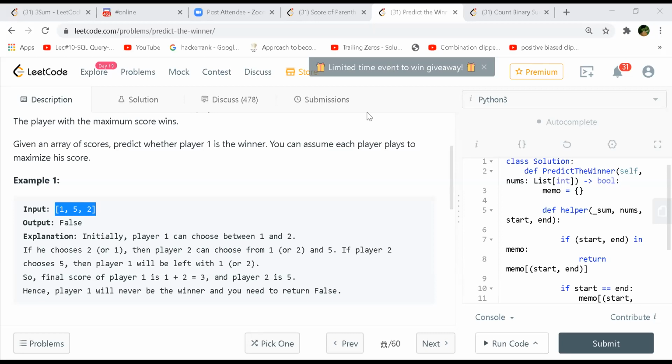You want to share, Abhishek? Yeah, sure. Go ahead.